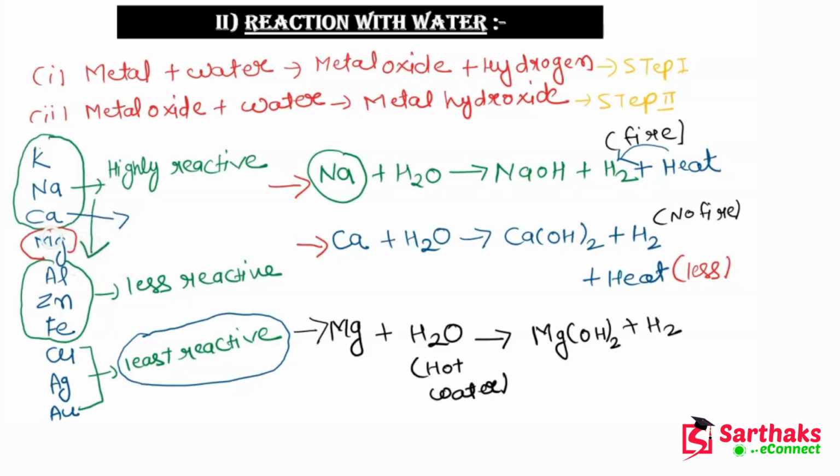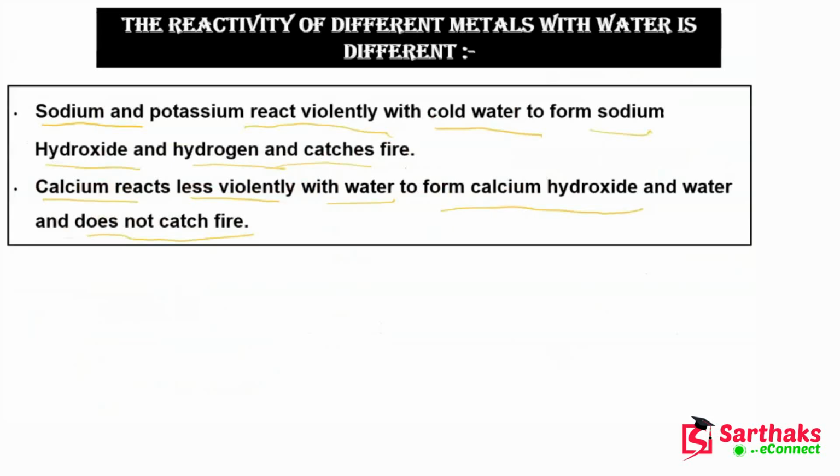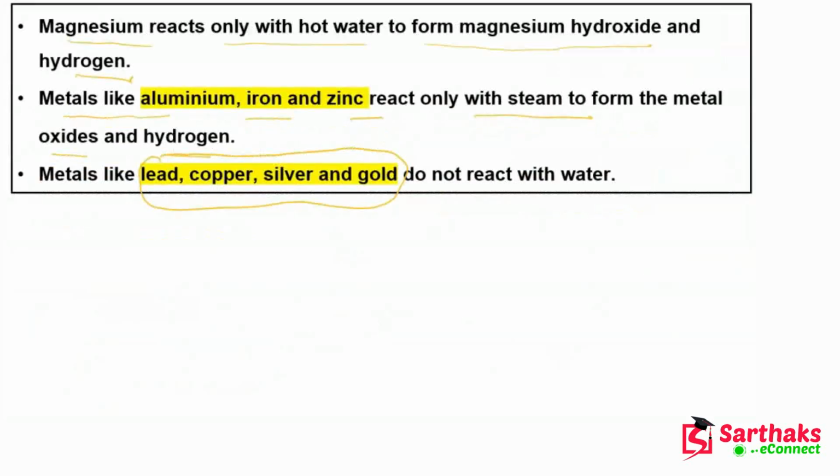Magnesium is less reactive, and aluminium, zinc and iron are even less reactive, and copper, silver and gold do not react with water, or you can say they are least reactive metals. I hope guys these points are clear to you. Now after understanding these points, let's move ahead to the next topic.